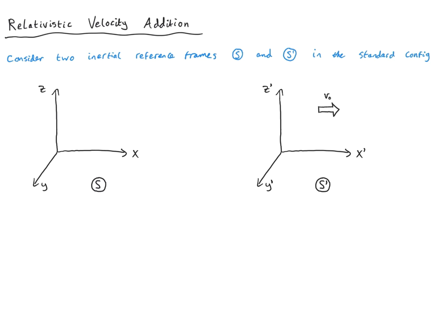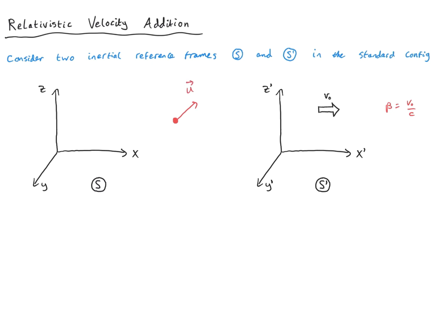Indeed, I can introduce the parameter beta, which is v0 over c, the speed of light, which I'll be using later. Now, the idea is that we consider a physical object in this space, not the coordinate systems themselves, but actually an object which is moving with some particular velocity in some arbitrary direction. Let's call it u vector.